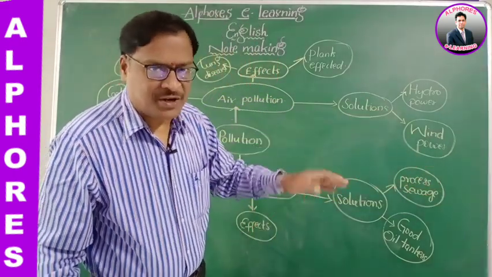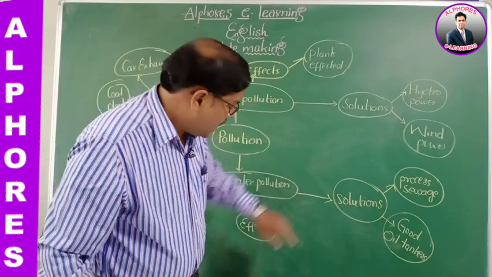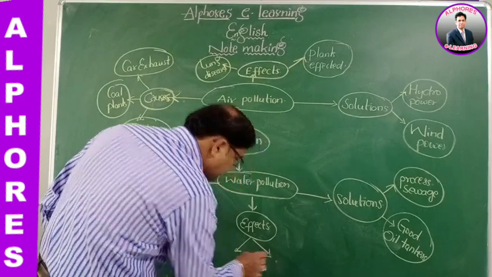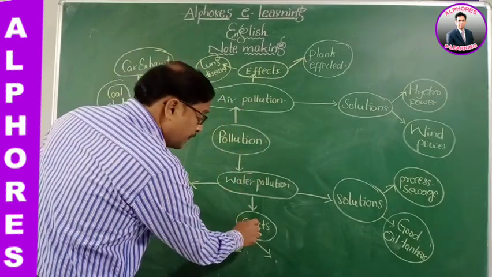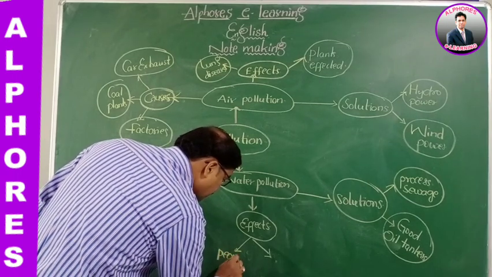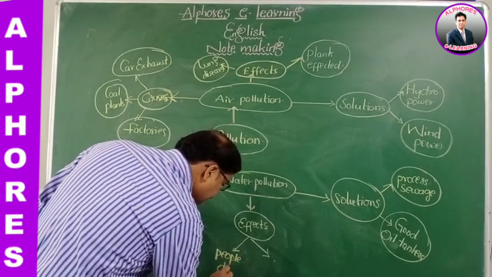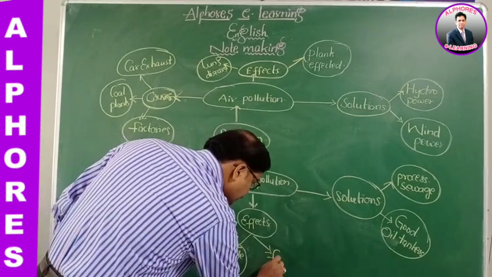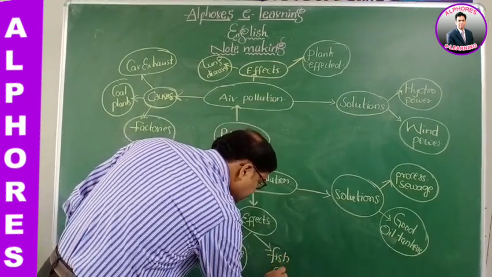Water is contaminated, and the effects of water pollution: people die with diseases, and of course fish also die.